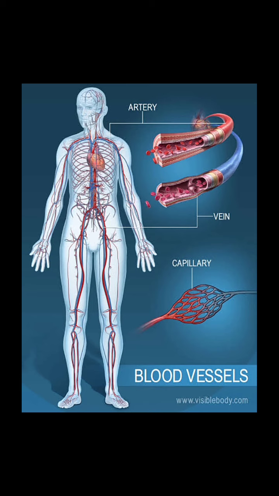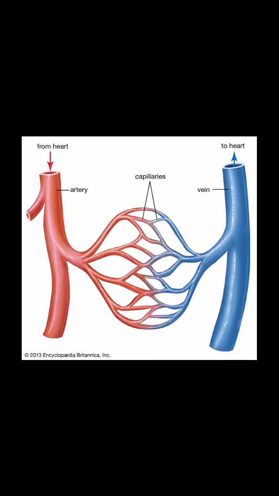What are they? First one is, you can see here in the picture, that is artery, and the second one is vein, and the third one is capillary. First we will know about artery. What do we mean by arteries?